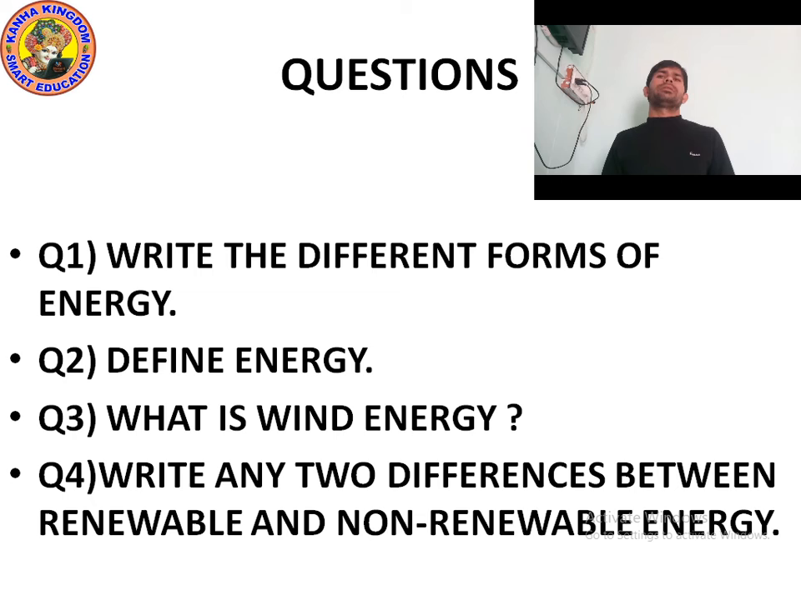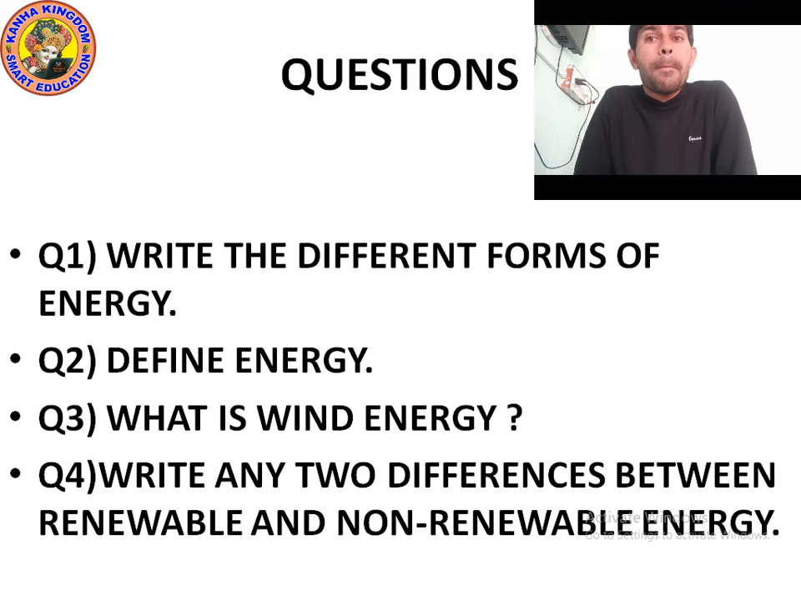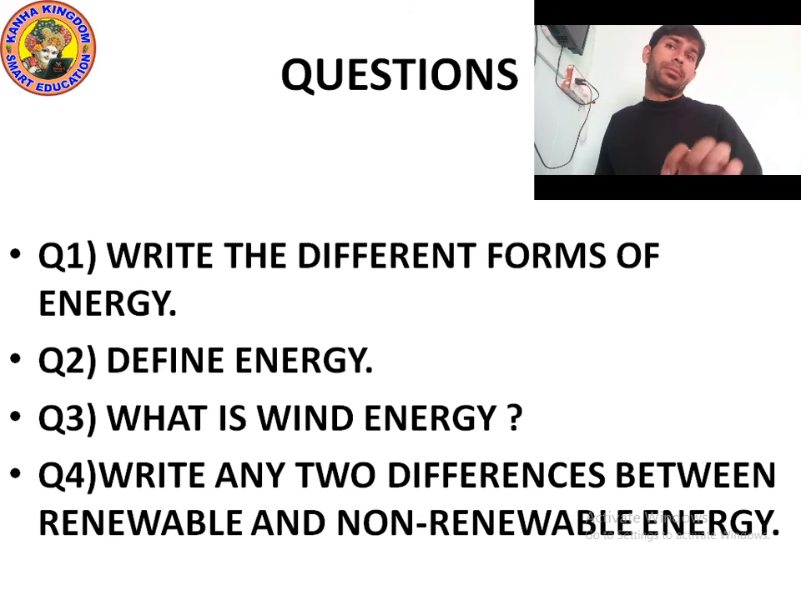Question number 1: write the different forms of energy. There are many forms of energy. There are 3 main forms of energy: potential energy, kinetic energy, and chemical energy. Chemical energy is due to the chemical. Potential energy is the energy due to the position of an object. And kinetic energy is the energy due to its own motion.